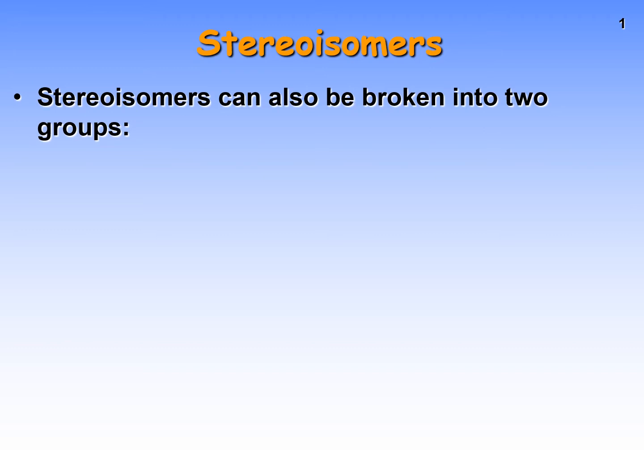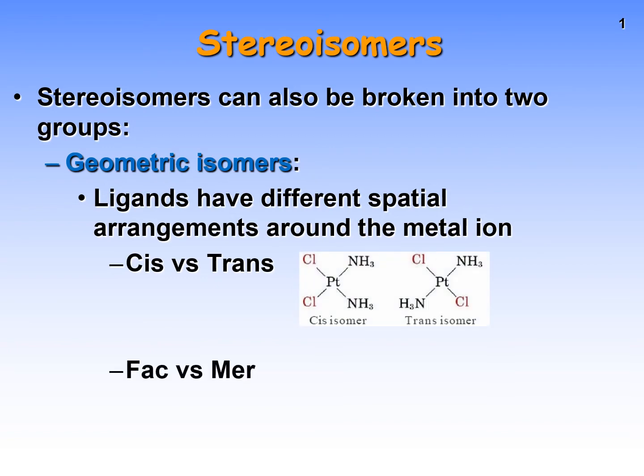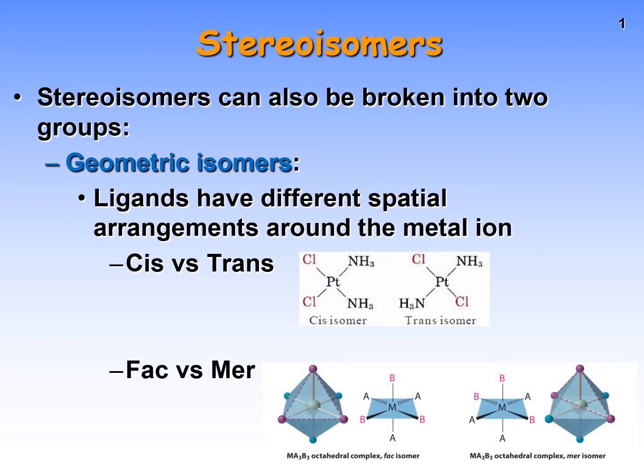Stereoisomers can be broken down into two groups: geometric isomers and optical isomers. Geometric isomers are where we have ligands that have different spatial arrangements around the metal ion. Cis versus trans, and fac versus mer are our two types of geometric isomers.